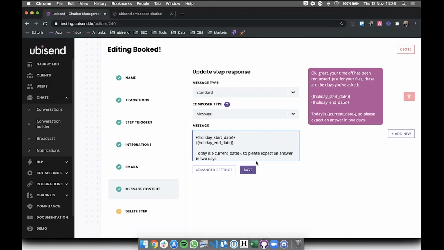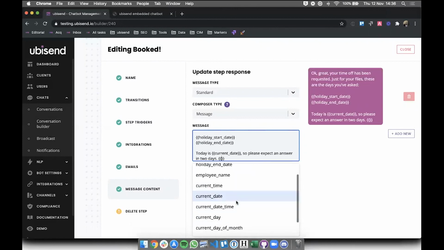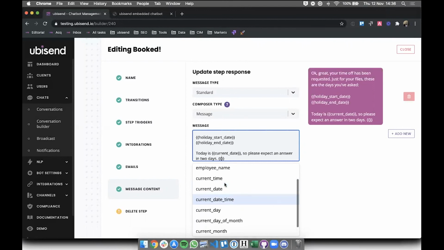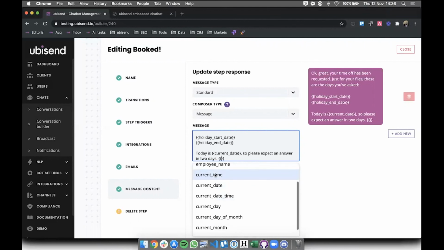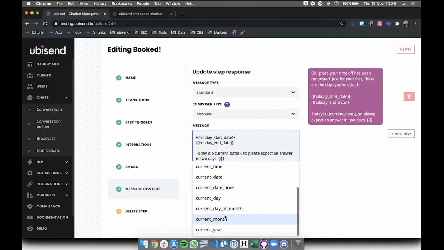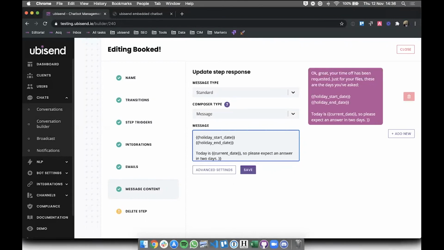That current date variable you just pulled through there, you didn't set that up during this conversation. That's a preset one that comes with the platform? Yep, absolutely. We have a number of preset variables that are right here. Currently they're around dates and times. You could pull the current time, the current date and time, or just the day of the month. Today's the 12th, the month would be November, etc. You could also separate them if you'd like. Some companies actually quite like to do that.